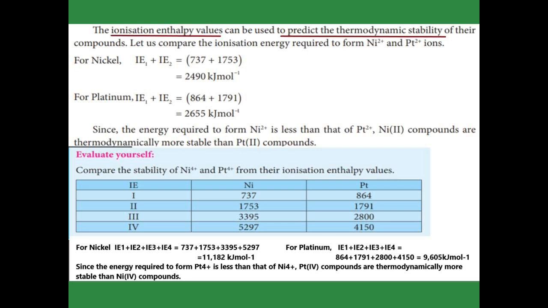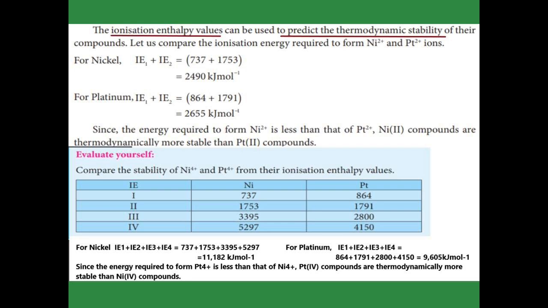In the same way, to form platinum 2 plus we need 2 ionization energies, and adding them we get 2655 kilojoule per mole. Comparing these two values, the formation of nickel requires less energy than platinum, so nickel 2 compounds are thermodynamically more stable than platinum 2 compounds.